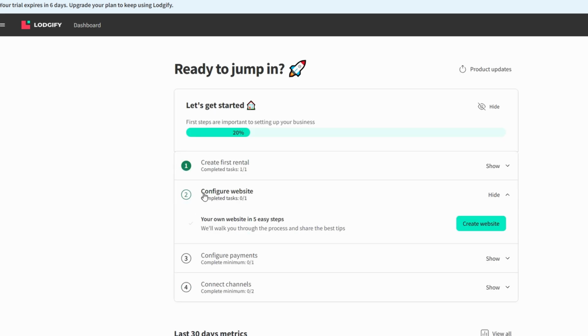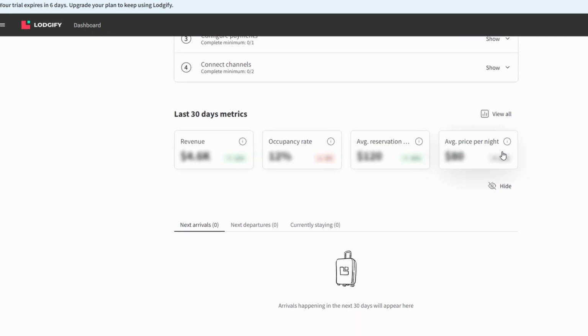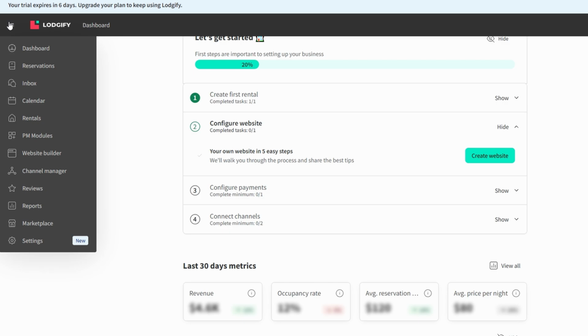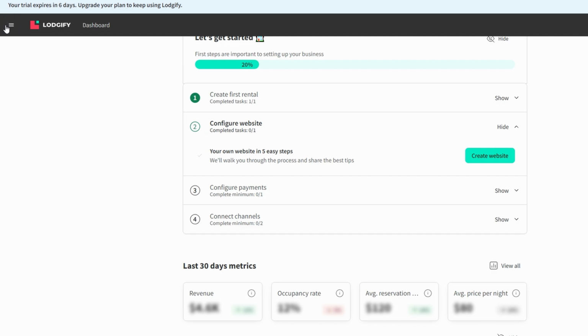Now that your rental is all set up, let's dive into the dashboard to help you get comfortable with where everything is. The dashboard is your central command center, where you can manage every aspect of your rental business with ease. On the left side of the screen, you'll see a navigation panel. If you don't see it, simply click the 3 horizontal lines in the top left corner to expand it. This panel contains all the essential tools you'll need to run your rental.